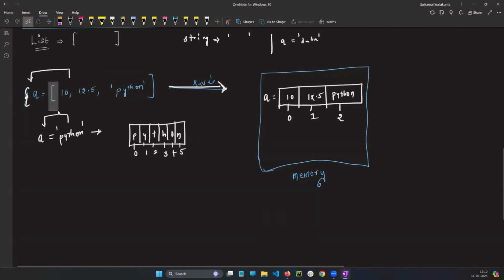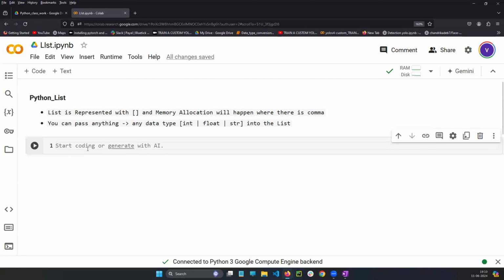You are writing it in a list. Here this is a string. A lot of difference is there. This is directly a string. Here you are writing the string inside the list. A lot of difference is there. Okay, so let's implement them.